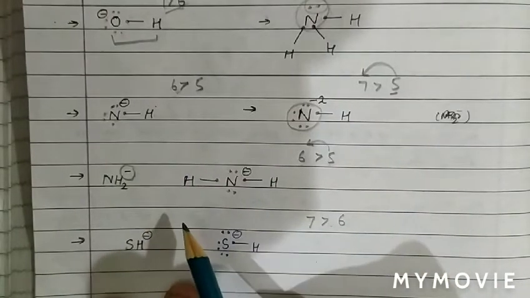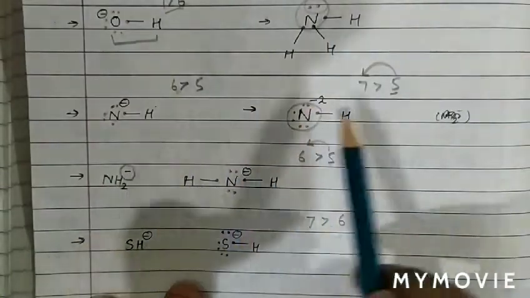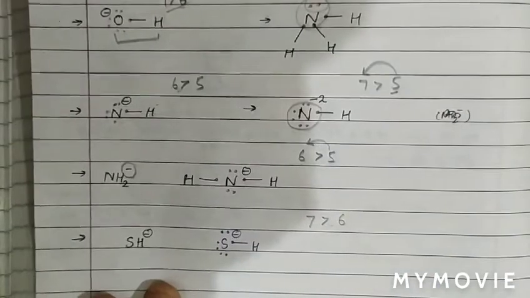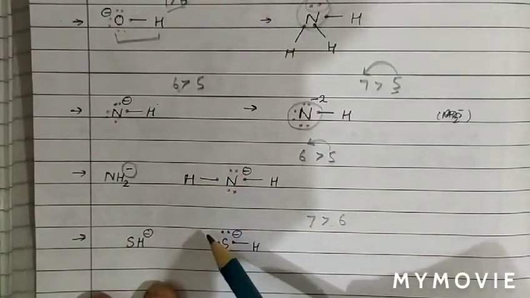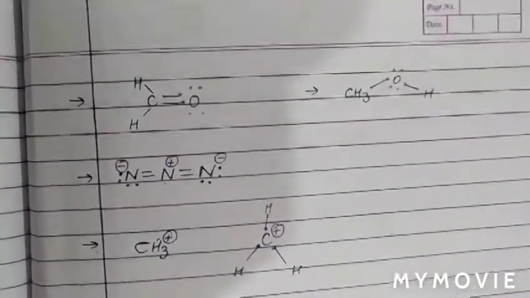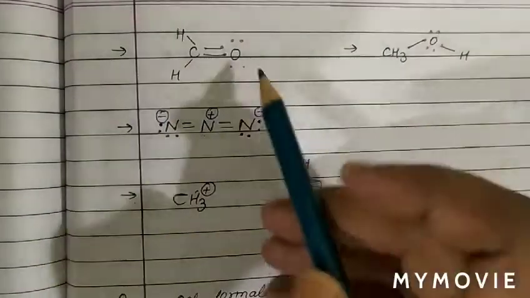So this is the shortcut method to count the charge, or this charge we can also say formal charge. So by using this way we can calculate the charge on any atom. Now see this case. We have to calculate the charge on this atom.